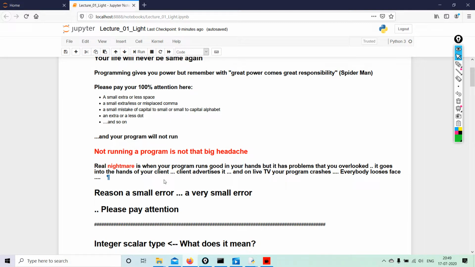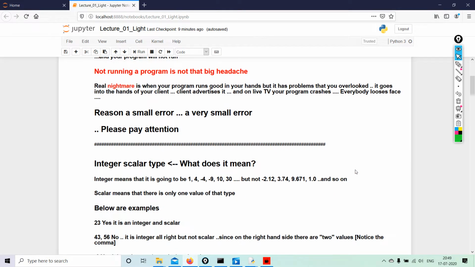Please pay attention. We are going to start from the very basics. We are going to go back to our maths lesson, and we are going to progress slowly and steadily into very difficult but challenging programming techniques. So let's just start.